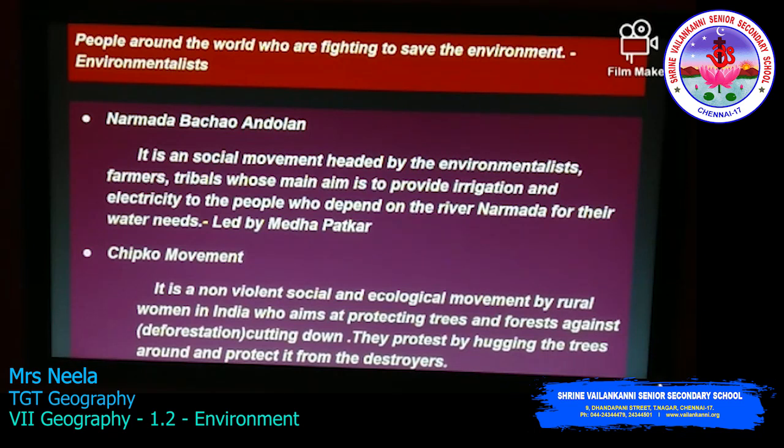The next movement is the Chipko movement. It is a non-violent social and ecological movement, run especially by rural women in India, who aim at protecting trees and forests against cutting down, that is, deforestation. They just protest in a non-violent way by hugging the trees around to protect them from the destroyers. When they are hugging them, no one will cut the trees. That is their belief and they have been doing it for a long time.